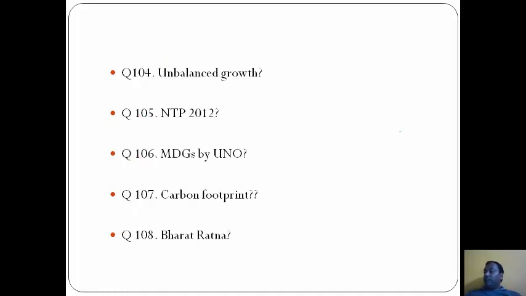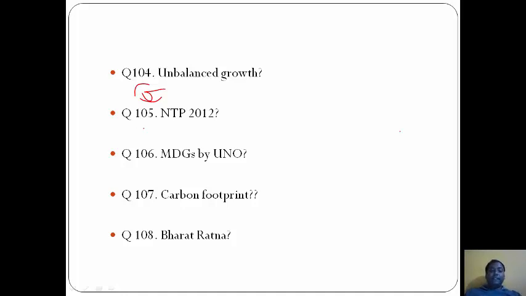Now unbalanced growth is hypothesized when this will be B, that is supply of labor is fixed. In national telecom policy, 2 is correct and 3 is correct. But nowhere is it mentioned that broadband for all with a minimum download speed of 2 megabits per second. There is mention of broadband for all gram panchayats, but not for all. There is broadband for 600 million people with a minimum download speed of 2 megabits per second, but not for all. So according to me, option 1 is not correct.